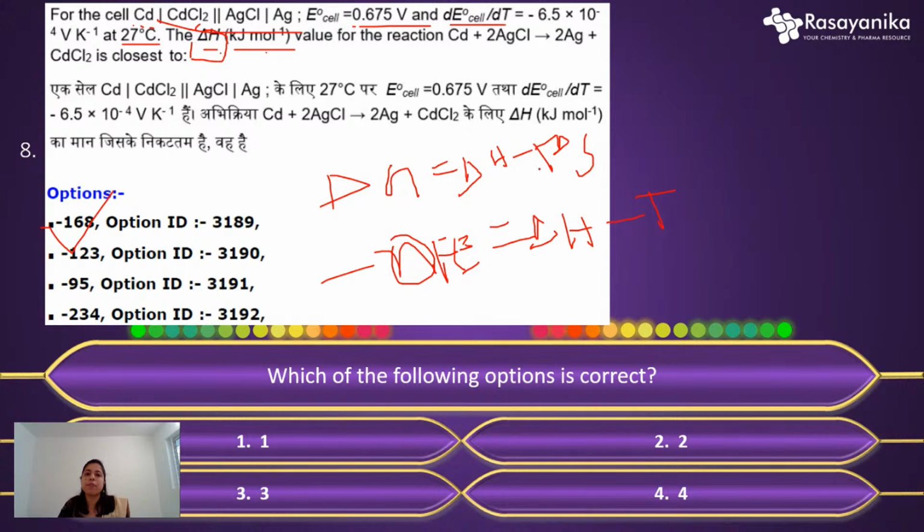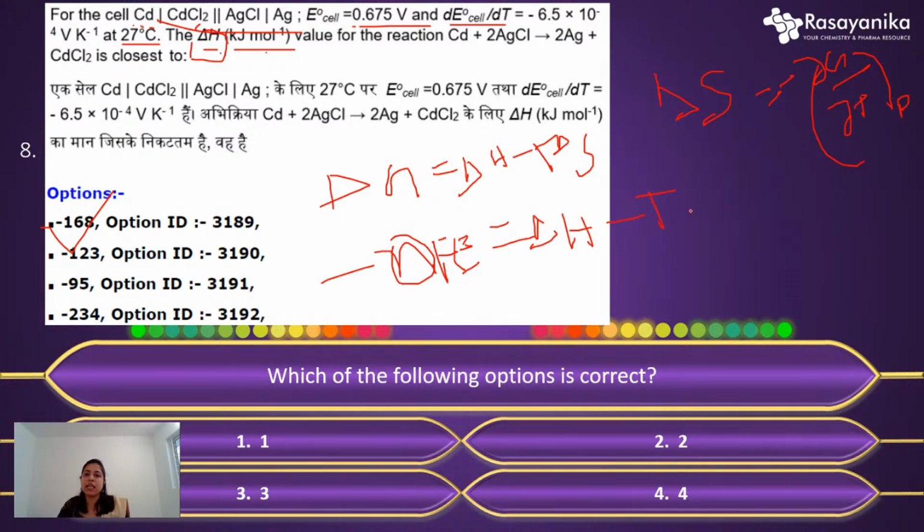And what is delta S? We already know these things. Delta S is nothing but the negative derivative of delta G with respect to T at constant pressure. This is our delta S, the change of entropy.